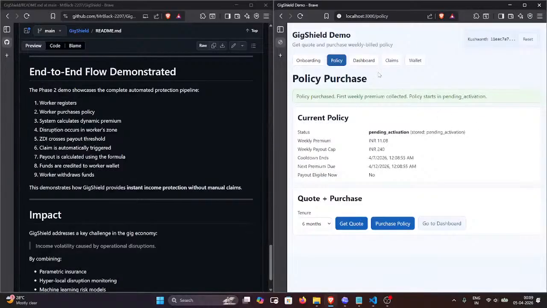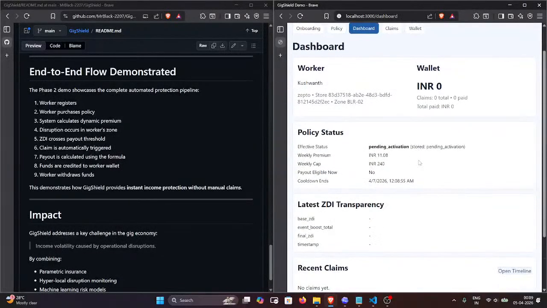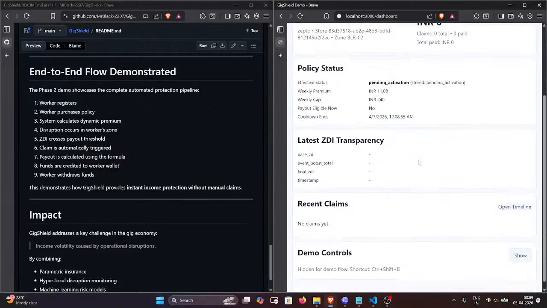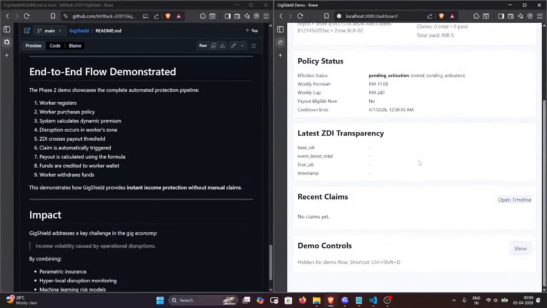If someone gets weather data on the previous day, they could claim the policy for the day before, which is not beneficial for our insurance company. So that is not good. Now we have purchased the policy, and this person will have this specific data dashboard.